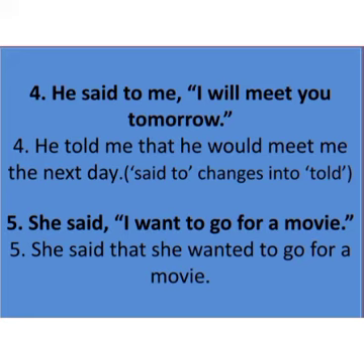Sentence number 5. She said, "I want to go for a movie." So she said, remove comma and write that. Now it's not about I, it's about she. So we will use she over there. This you have to practice and then it will be clear to you. Pronoun changes according to the main subject. So she said that she. Now want is verb first form, and according to the table, verb first form changes into verb second form. So want will be changed into wanted. So the answer will be, she said that she wanted to go for a movie.